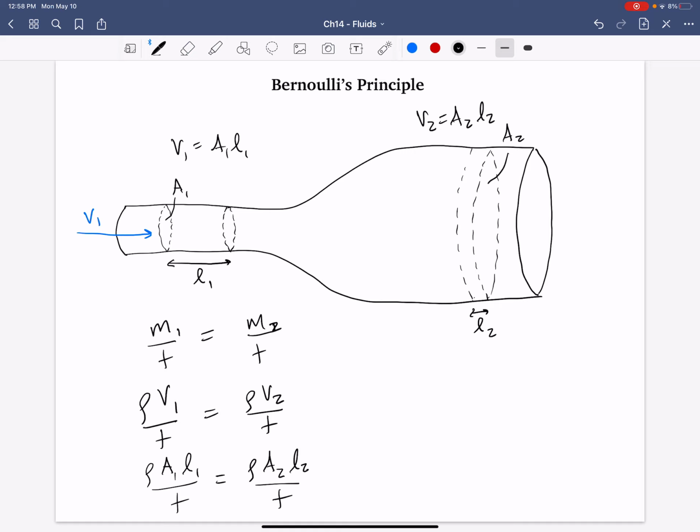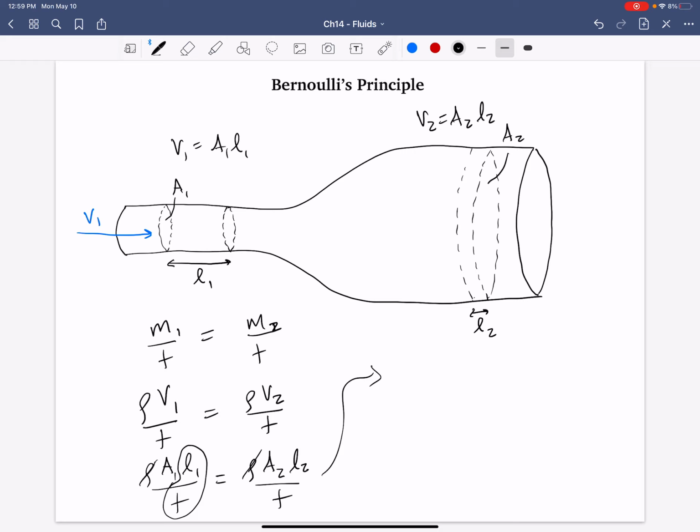So if the density is the same, is constant, which it is, what we get is, well, before that, what is a length over time, right? Distance over time.